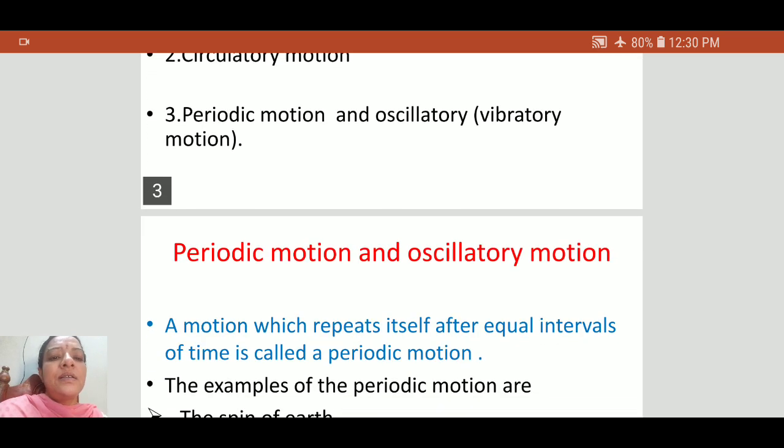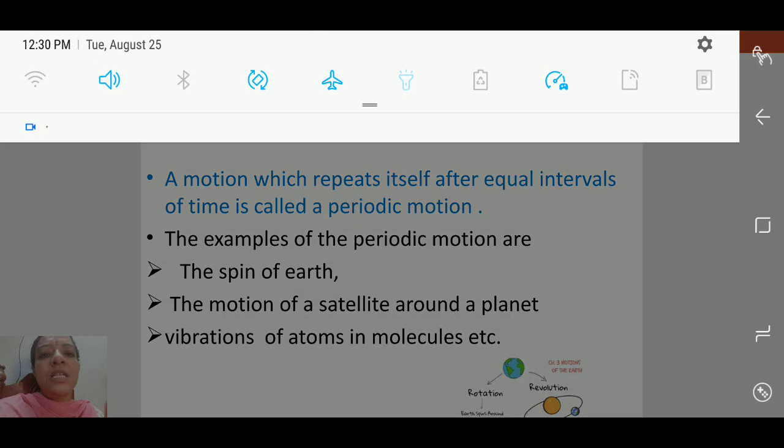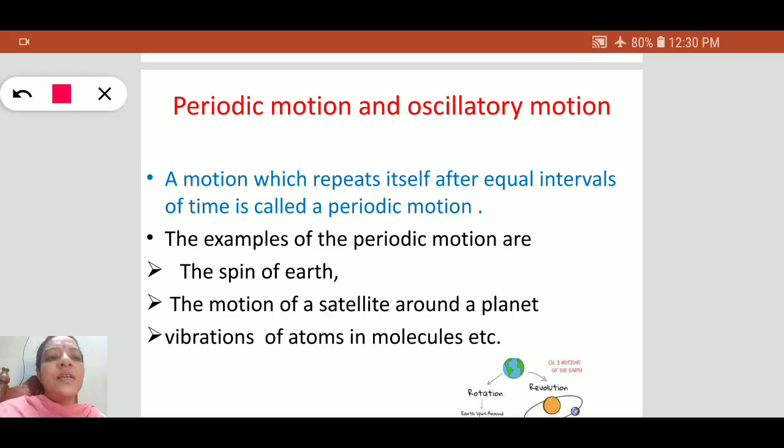Periodic, as the name itself says, means a motion which repeats itself after equal intervals of time is called a periodic motion. Periodically it repeats its motion, so that is known as periodic motion.